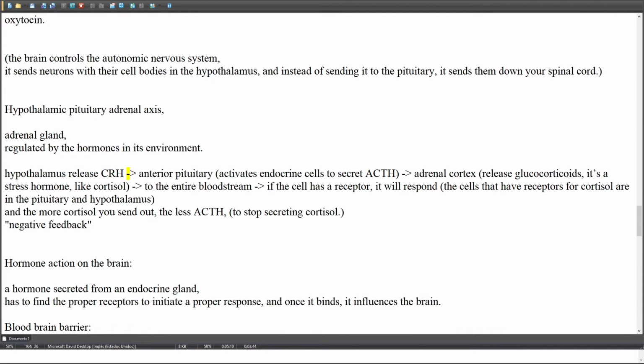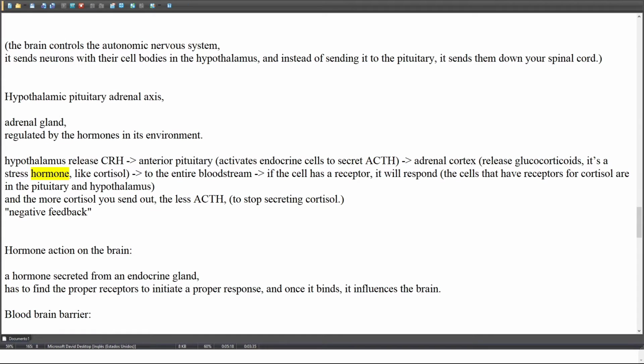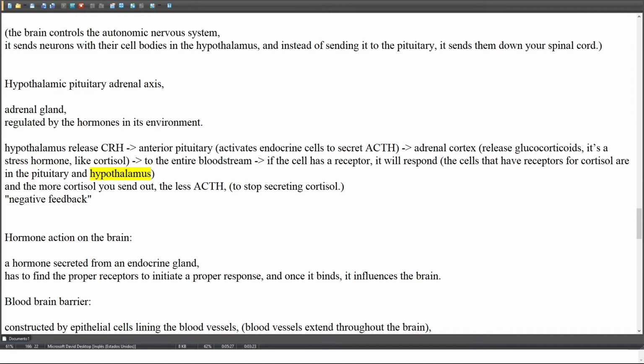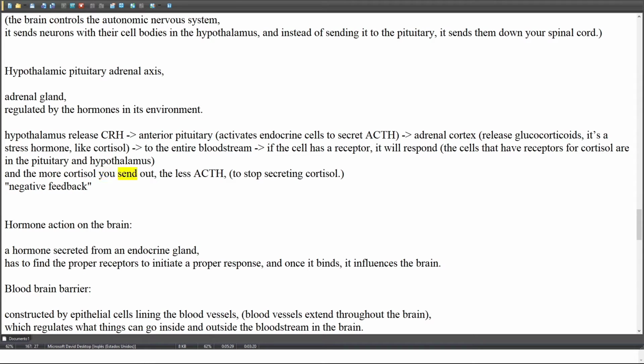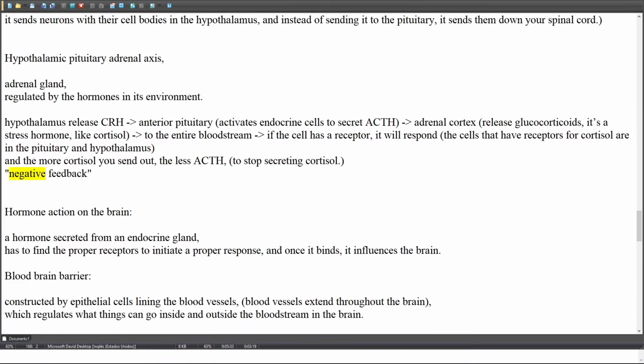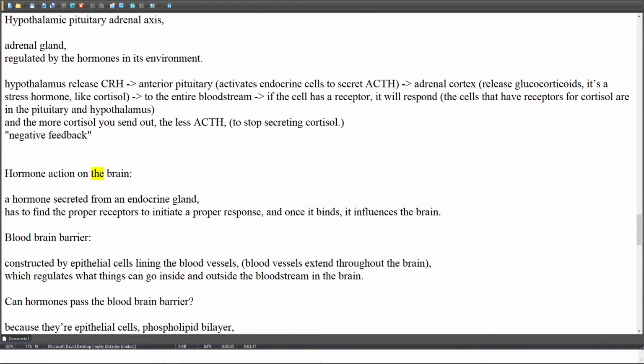The hypothalamus releases CRH; the anterior pituitary activates endocrine cells to secrete ACTH; the adrenal cortex releases glucocorticoids. It's a stress hormone, like cortisol, sent to the entire bloodstream. If a cell has a receptor, it will respond. The cells that have receptors for cortisol are in the pituitary and hypothalamus. The more cortisol you send out, the less ACTH, so they stop secreting cortisol. This is negative feedback.